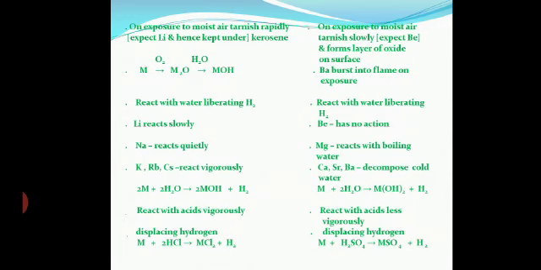Here it tarnishes very rapidly, but tarnishes slowly, except beryllium, and forms a layer of oxide on the surface. The reason is given here, that metals, when they react with oxygen, form metallic oxide, which further reacts with the moisture present in the air to form metallic hydroxide. Like sodium, it reacts with oxygen to form sodium oxide. Sodium oxide dissolves in the moisture present in the air to form sodium hydroxide. Barium bursts into flame on exposure to air.